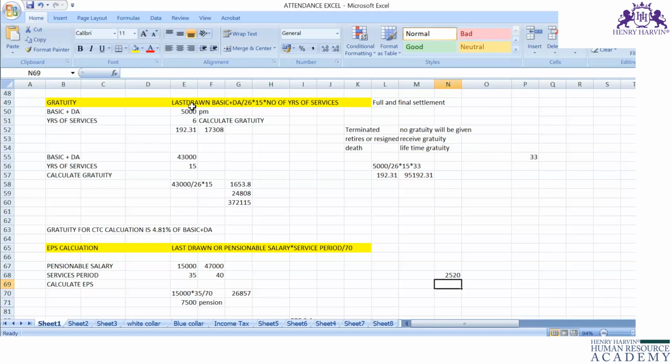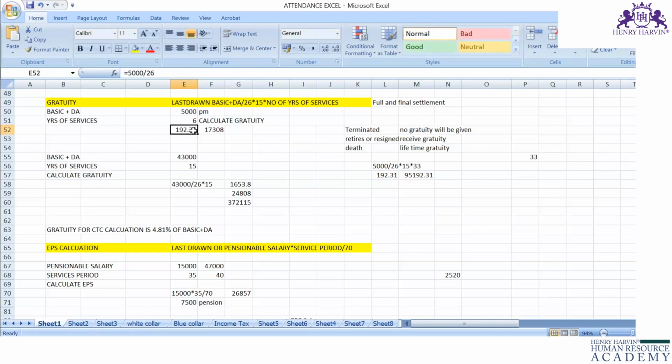Okay. If the basic plus DA is 5,000 and the employee has completed 6 years of service, how do you calculate the gratuity? That is 5,000 divided by 26. If you divide the last drawn basic plus DA by 26, you will get 1 day basic plus DA.